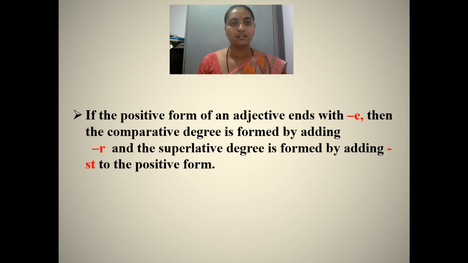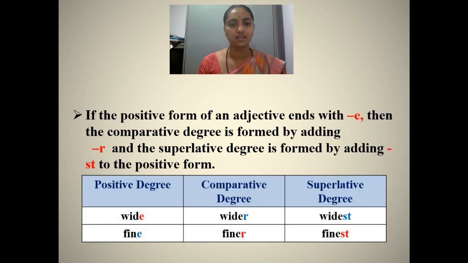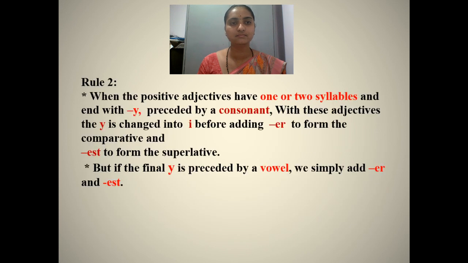If the positive form of an adjective ends with e, then the comparative degree is formed by adding r and the superlative degree is formed by adding st to the positive form. Wide, wider, widest. Fine, finer, finest. Rule number 2.